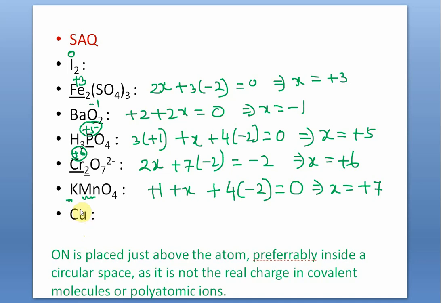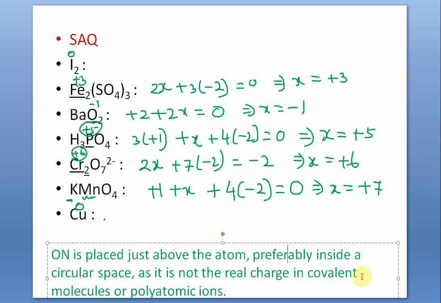Copper. Copper is a metal. It is in an uncombined state. So uncombined means it is 0. Simply copper. It's not a compound. Had it been a compound, then it could have been +2 or +1, doesn't matter. But this is an uncombined metal atom. So that is 0. So the oxidation number is placed just above the atom, preferably inside a circular space, as it is not a real charge in a covalent molecule or a polyatomic covalent ion.